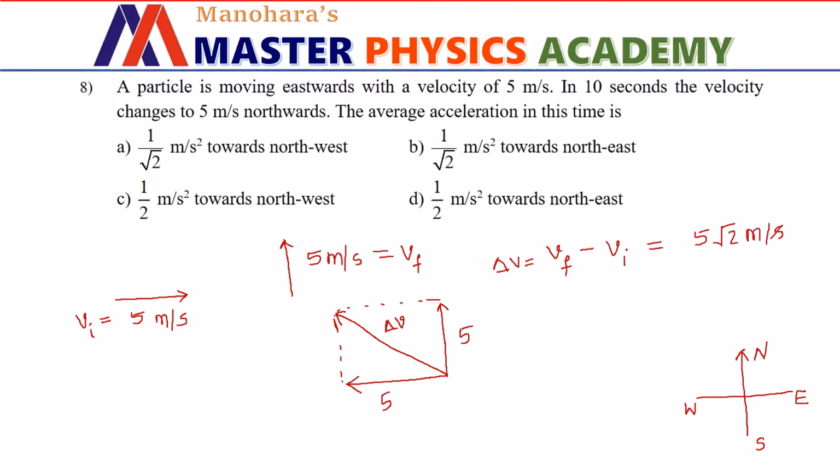So now the acceleration of the body is defined as rate of change of velocity. The change in velocity is 5 root 2. The time interval for which this change is taking place is 10 seconds. Solving we get 1 by root 2 meter per second squared as the answer. And what is the direction? It is northwest. So magnitude is 1 by root 2 and direction is northwest, which is given in option A. Hence option A is the right choice.